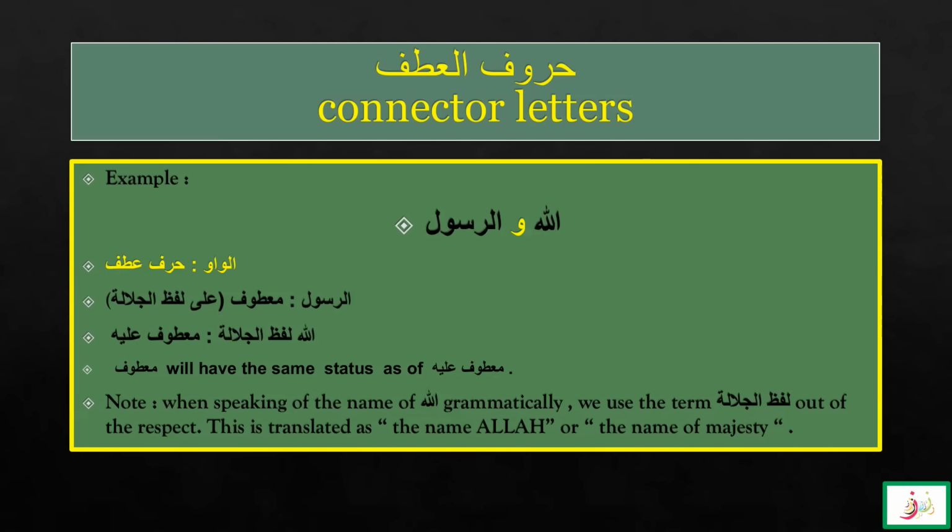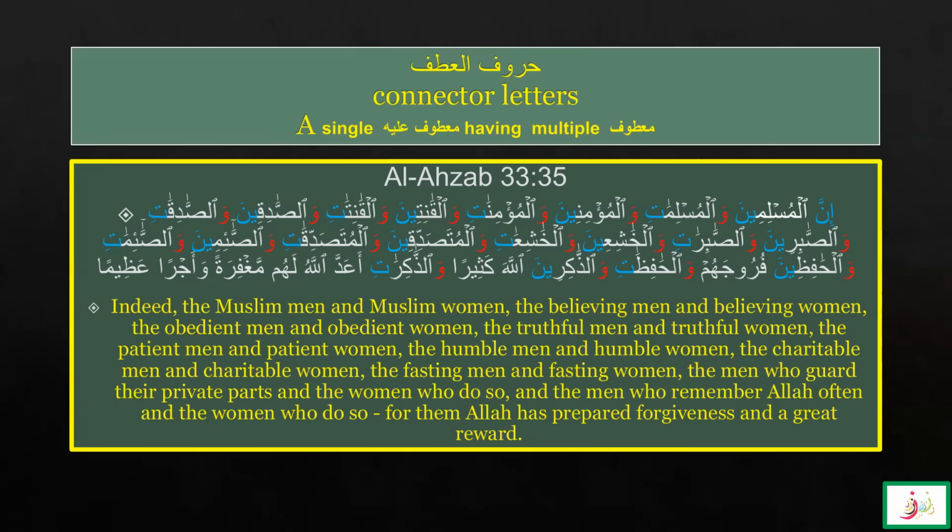Now, when we talk about Allah, we know that this Allah, Lafzul Jalala, is used when speaking of the name of Allah grammatically, out of respect, and it is translated as the name Allah or the name of majesty. Let's have a very beautiful example from the Quran, where we can see that a single matuf alay can have multiple matuf. We know that matuf alay is the first word before the waw, before the harf of atf, and we also know about some rules of harf of nasab.